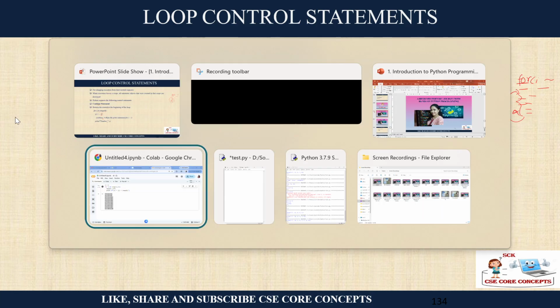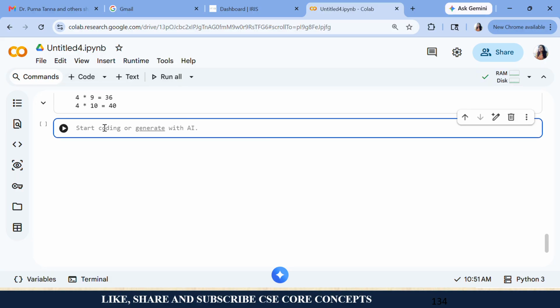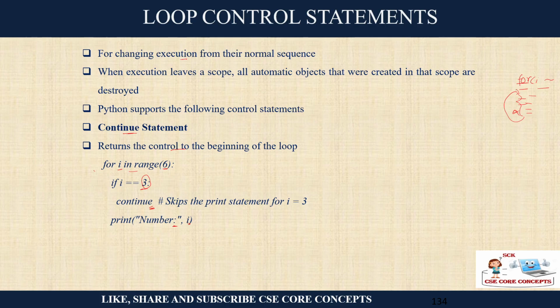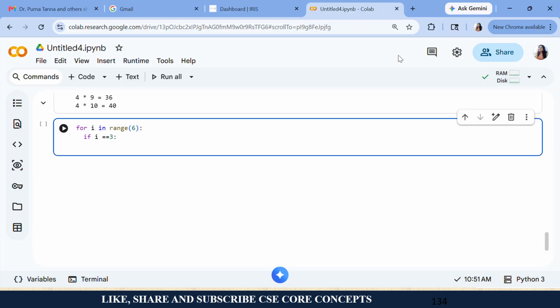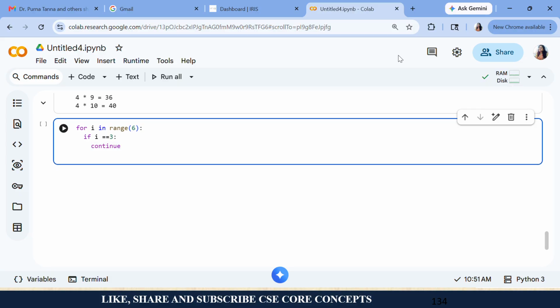So shall we do it and see it? It will be very interesting to observe this. Let's say I am writing for i in range 6. For each of them I am saying if i is equal to 3, I will say continue. Otherwise I am saying print i.